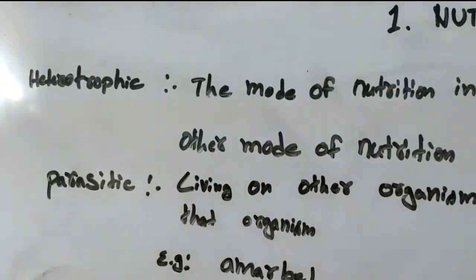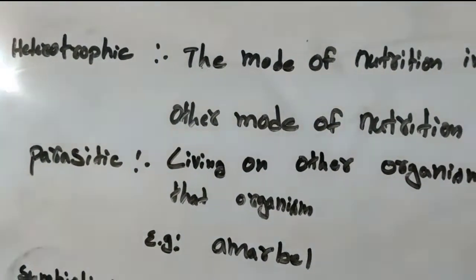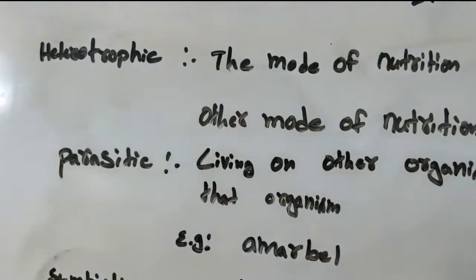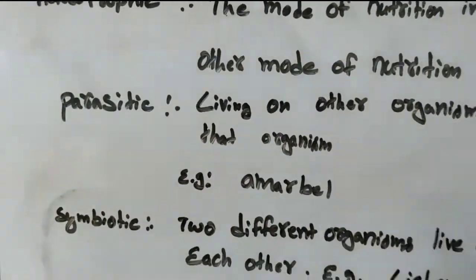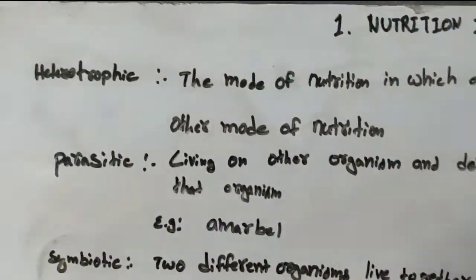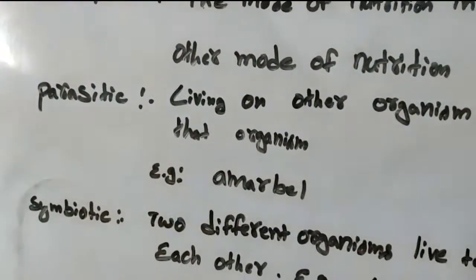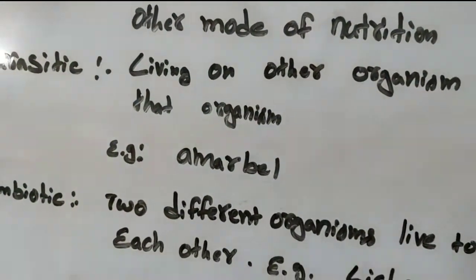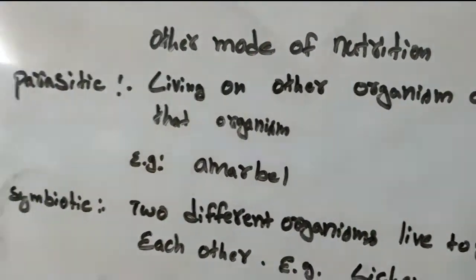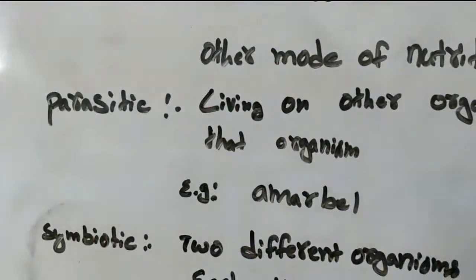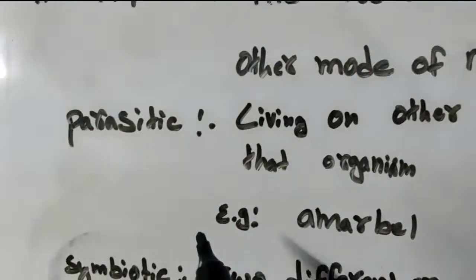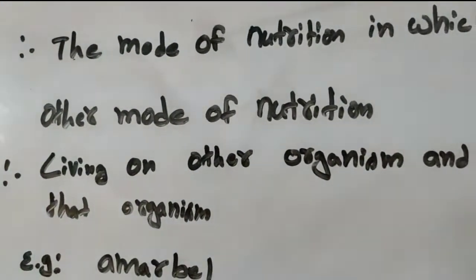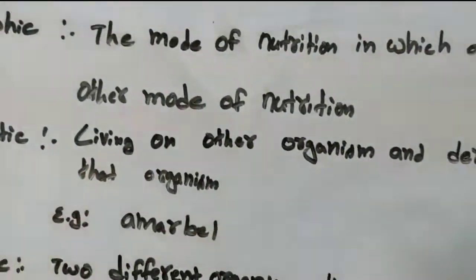In some plants they lack chlorophyll, so these plants cannot go for the other mode of nutrition. In such cases, those plants or organisms will live on other organisms and derive food from them. Such a mode of nutrition is known as parasitic mode of nutrition. So what is parasitic mode of nutrition? It is living on another organism and deriving food from that organism.